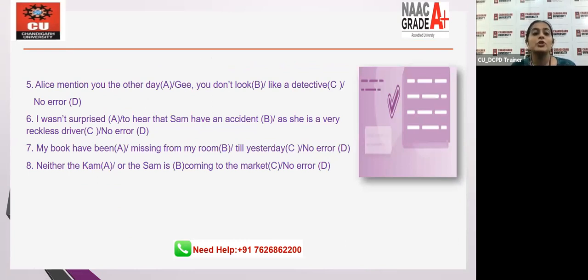Elias mentioned you the other day. Gee, you don't look like a detective. Which part has error? A, B, C, or there's no error at all? Write the answer in the chat box, everyone. 6th one. I wasn't surprised to hear that Sam have an accident as she's a very reckless driver. No error. Which part of the question has error?